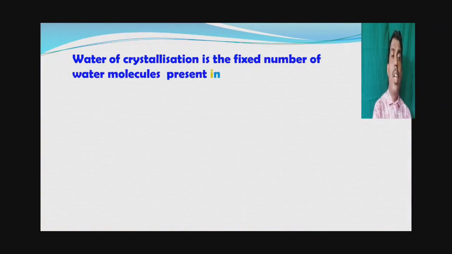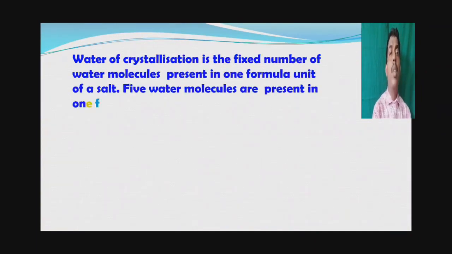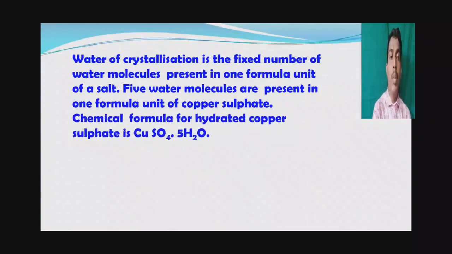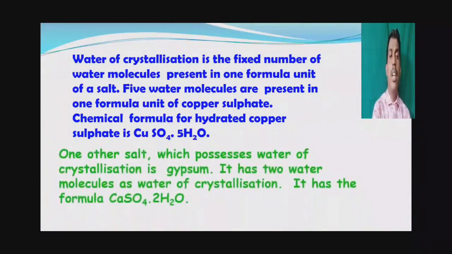Water of crystallization is the fixed number of water molecules present in one formula unit of a salt. Already we discussed that 5 water molecules are present in one formula unit of copper sulfate. The chemical formula for hydrated copper sulfate is CuSO4·5H2O. In this, 5 water molecules are present.